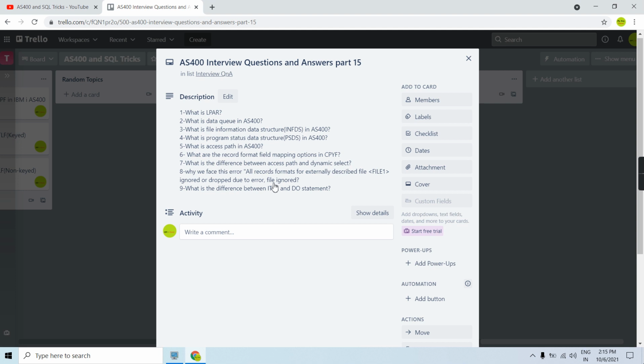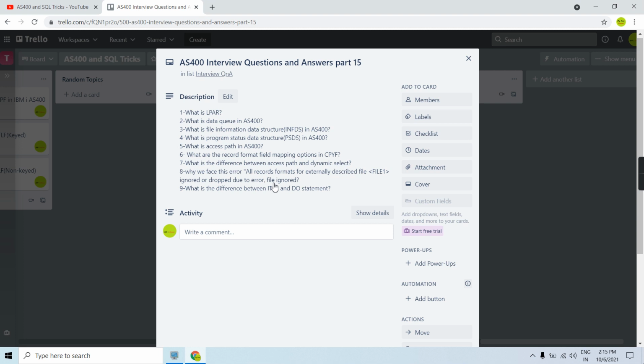Now DO is a loop. If I don't use LEAVE and I use ITER, it is a branching statement, so instead of LEAVE I can use ITER. Whenever I use ITER inside the DO loop, it is basically to skip something.